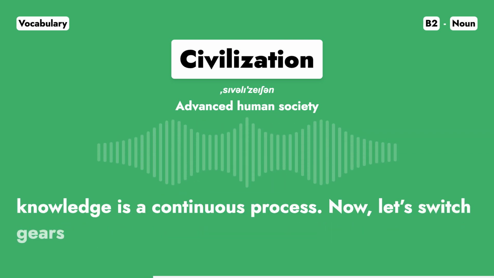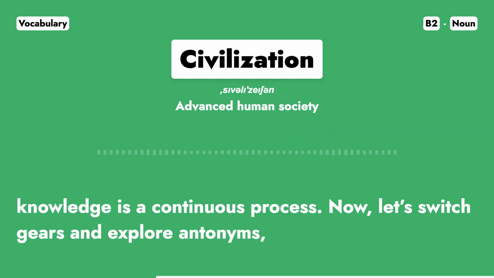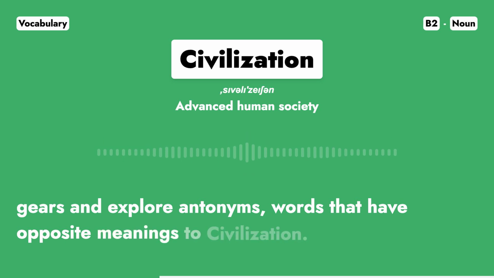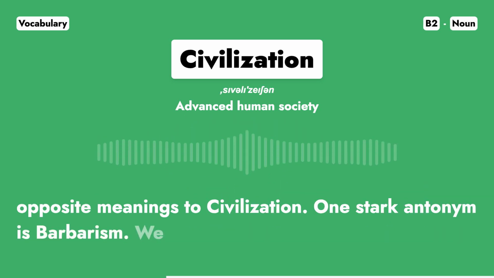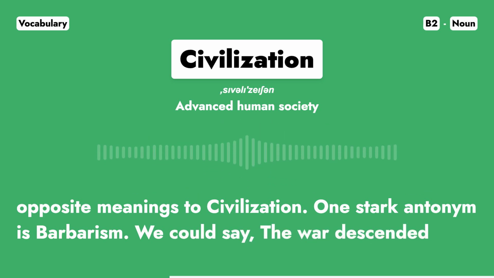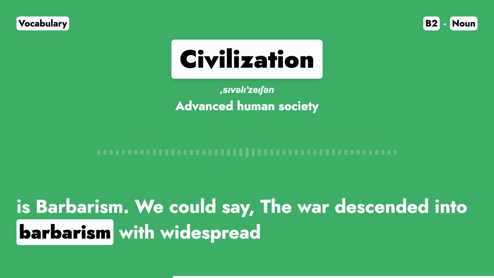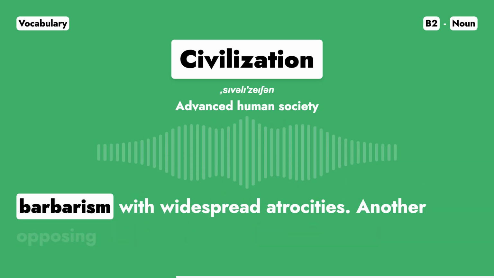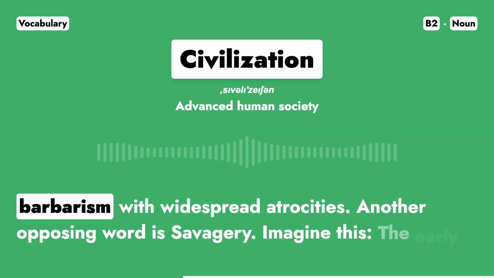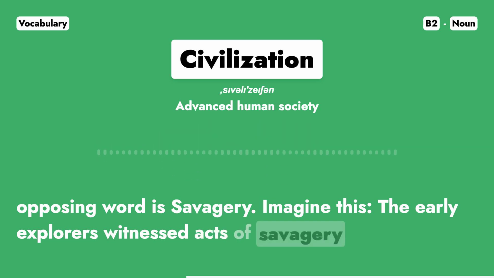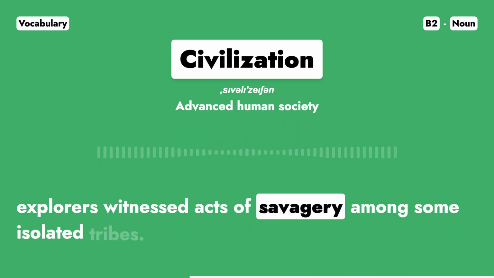Now, let's switch gears and explore antonyms, words that have opposite meanings to civilization. One stark antonym is barbarism. We could say, the war descended into barbarism with widespread atrocities. Another opposing word is savagery. Imagine this. The early explorers witnessed acts of savagery among some isolated tribes.